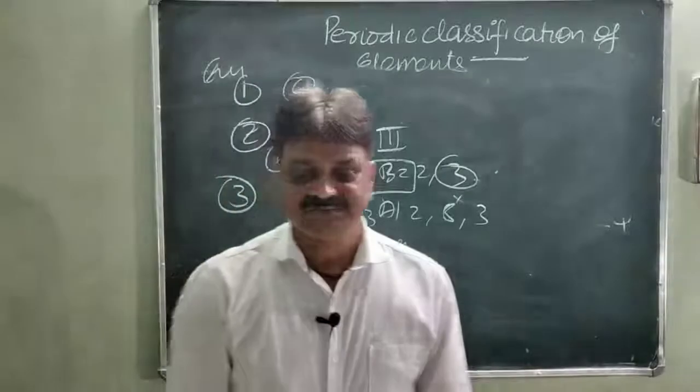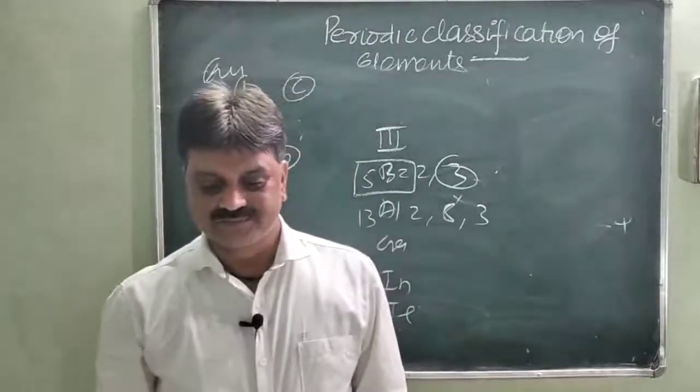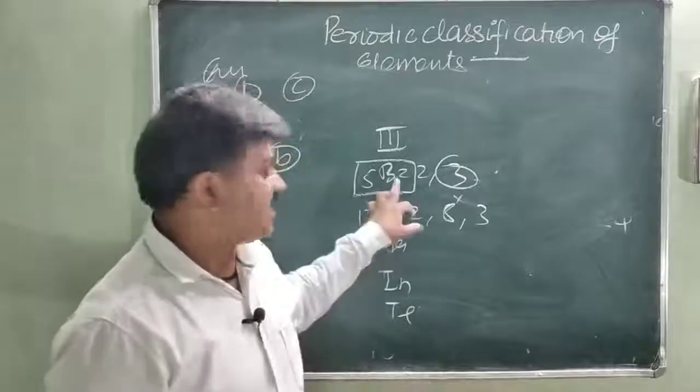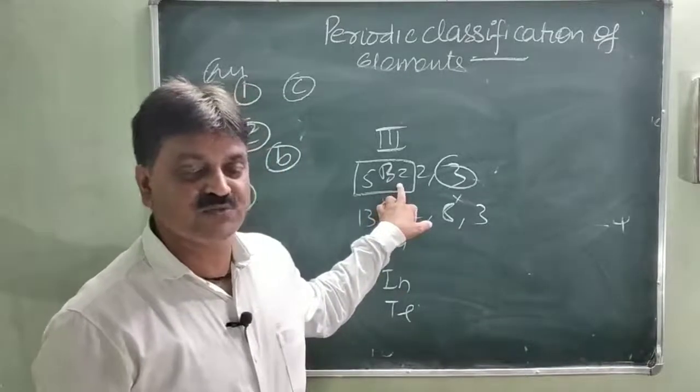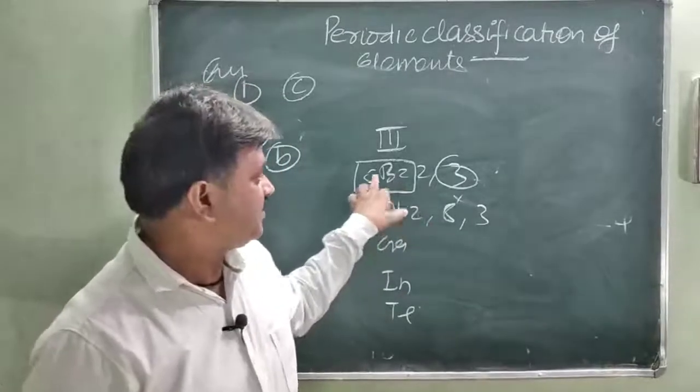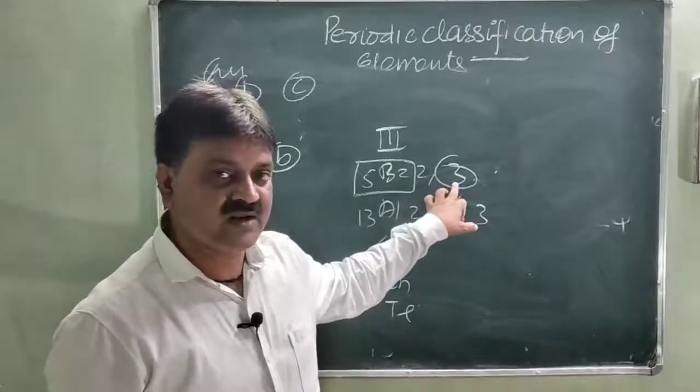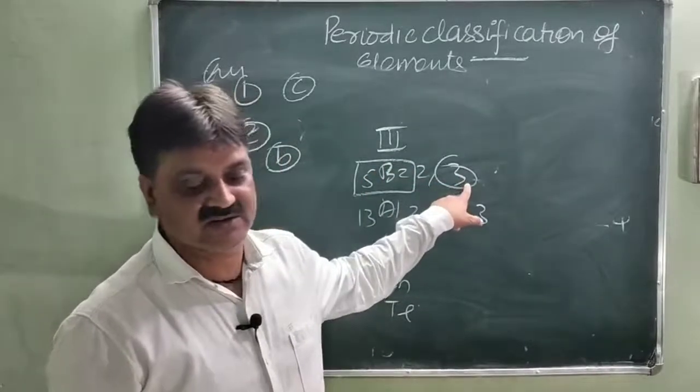Is it clear? A very easy question is given. This is boron. What is the answer of this question? Boron. Boron, atomic number 5, and 2 and 3. 2 cells, the second cell having 3 electrons.